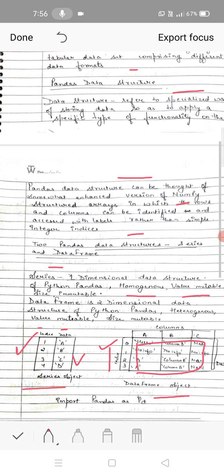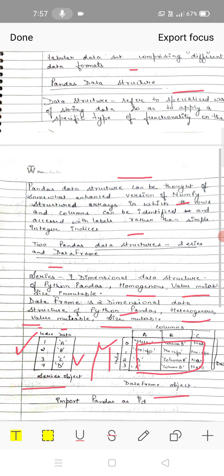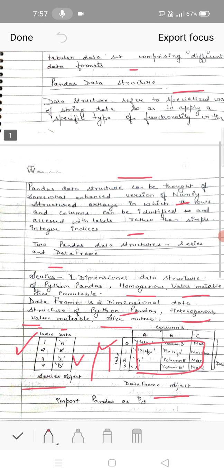Data frame is a two-dimensional data structure of Python, and it is heterogeneous, because it is not of a single type, it can be of multiple types. Data structure can also be stored. Values are mutable, values can be changed, but the size is not changed, it is immutable. Now if you want to import pandas, we can use import pandas as pd. You can use import pandas as pd for importing the pandas.